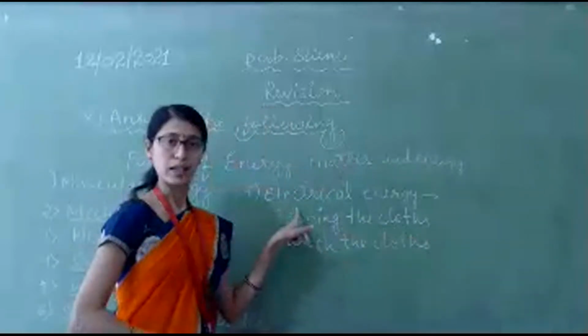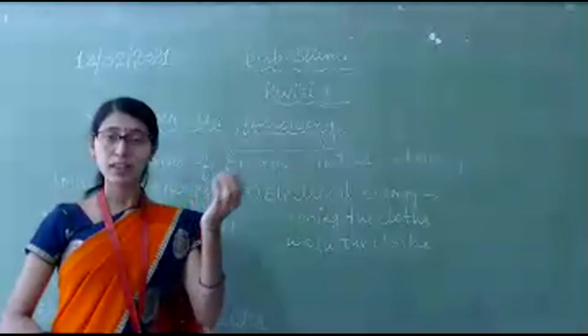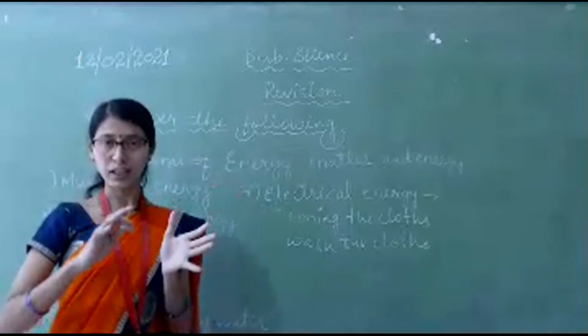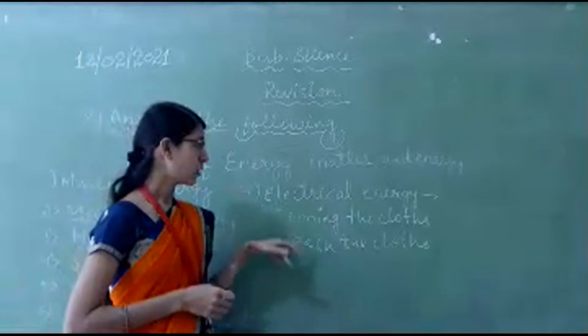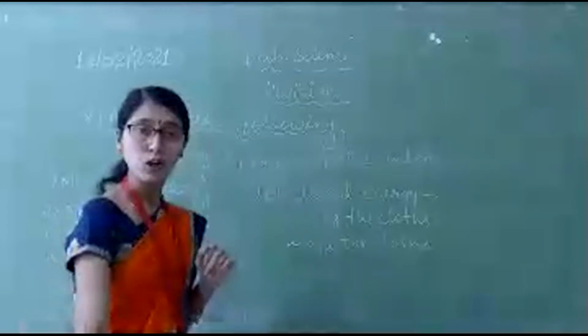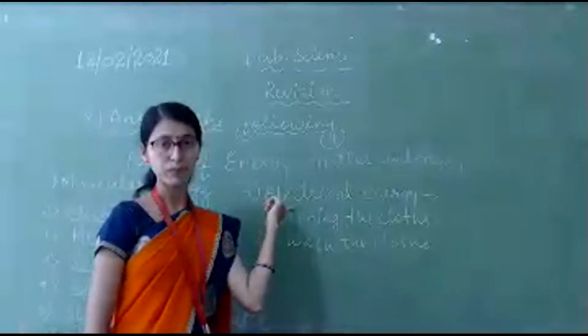Due to this electricity only. And fruits and vegetables we keep in the fridge, and they stay safe for 2, 3, 5 days. How? Due to electricity only. Okay. And we get hot water by this electricity only.